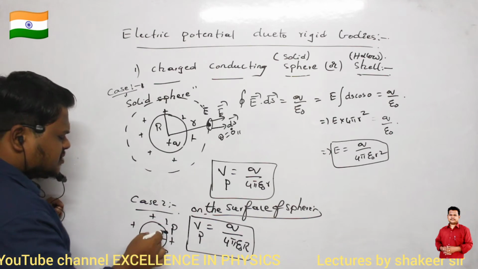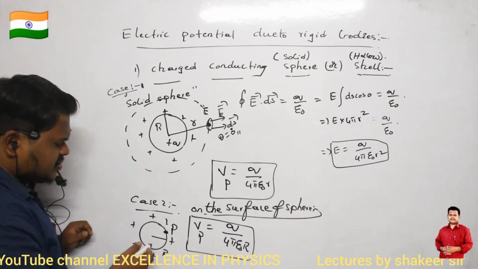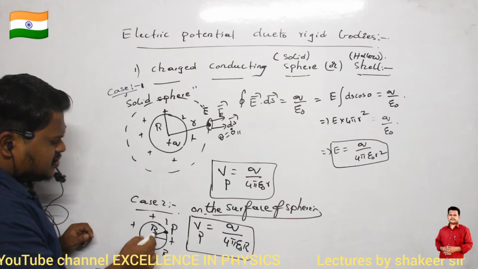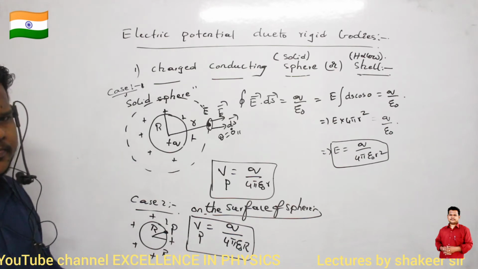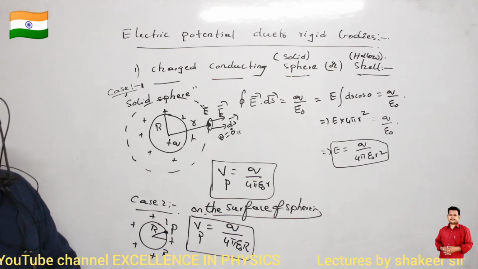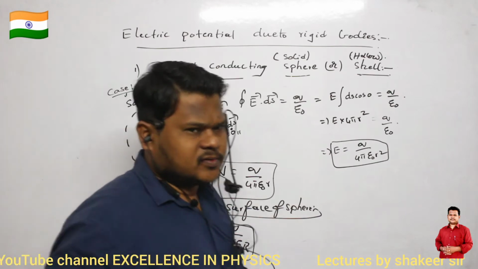Because for this sphere also, definitely this sphere behaves like a point charge where total charge is concentrated exactly at its center. Therefore at a distance of capital R, this becomes my equation for potential too. So Vp is equal to q divided by 4 pi epsilon naught R. Okay, so first of all make a note up to here, then we will go to another condition.